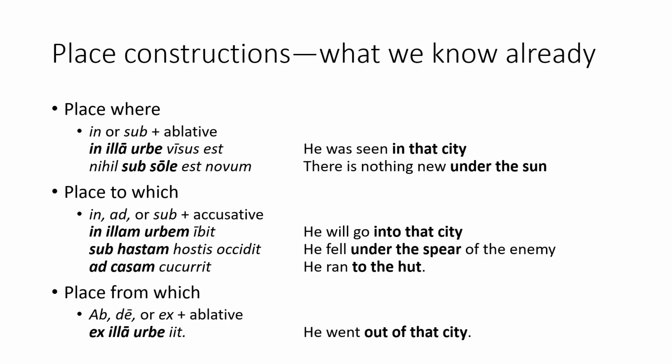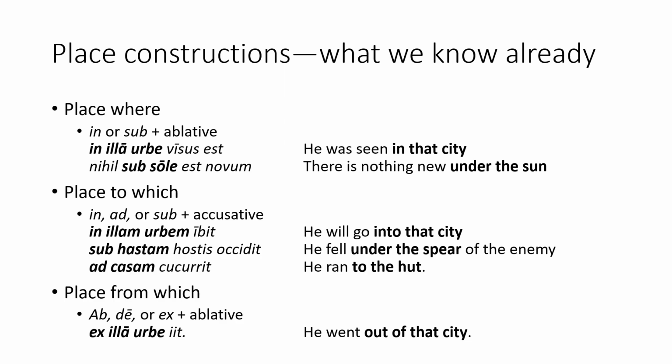We have already learned, or have been using without having a name for it, three different place constructions. The first is the ablative of place where, which is the prepositions in or sub with the ablative. There are two examples of this on your screen. In the sentence in illa urbe visus est, in illa urbe is the ablative of place where, as it tells us where the action of the verb is happening. It is translated as in that city, and the whole sentence as he was seen in that city. In the sentence nihil sub sole est novum, sub sole is the ablative of place where, because it tells us where the action of the verb is taking place. It is translated as under the sun, and the whole sentence as there is nothing new under the sun.